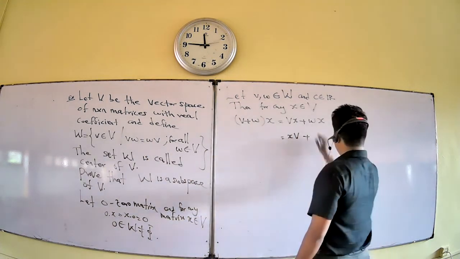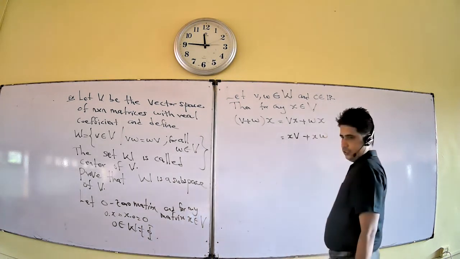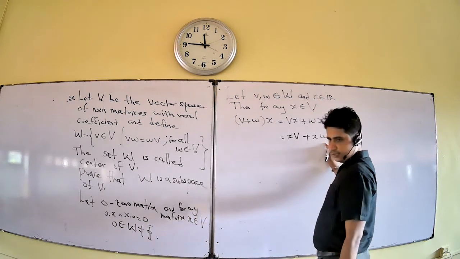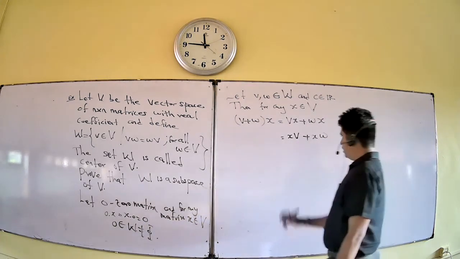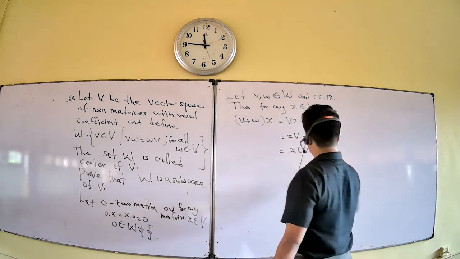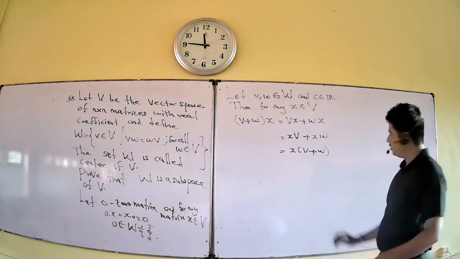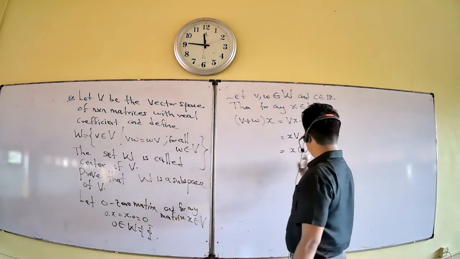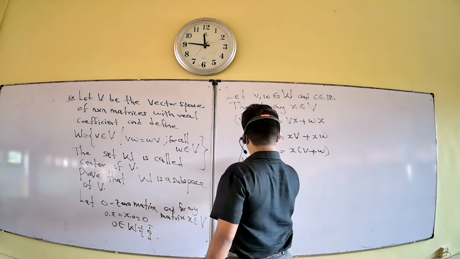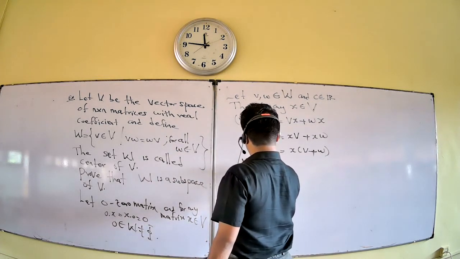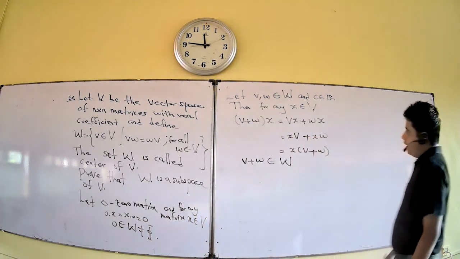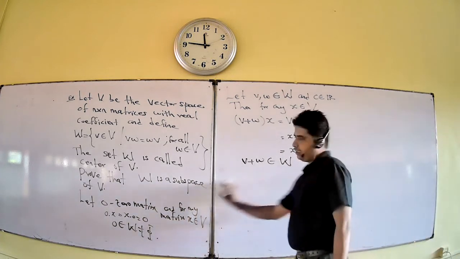Here XW similarly. Now again this product is also a matrix. Use the distributive law again, and you get this form. This means V plus W, and this V plus W belongs to W. Therefore, W satisfies the vector addition.